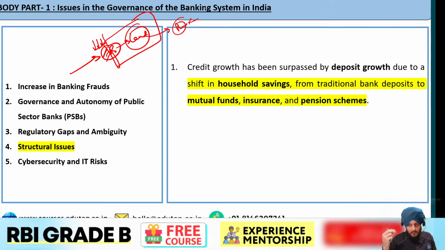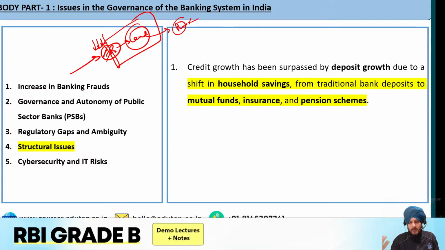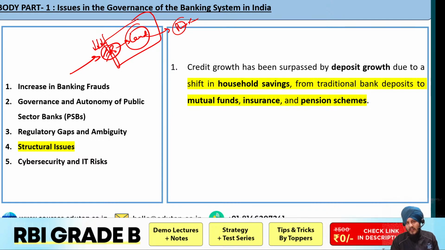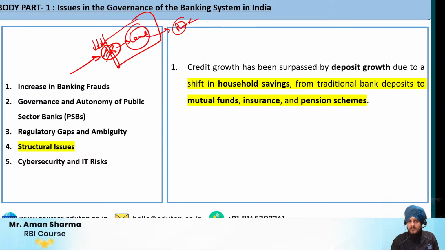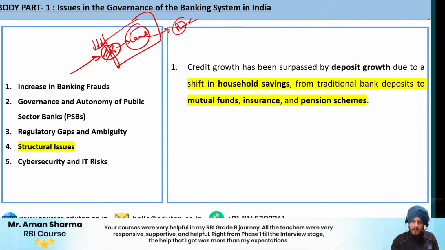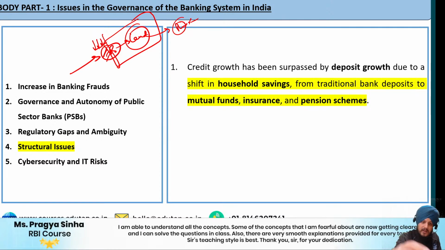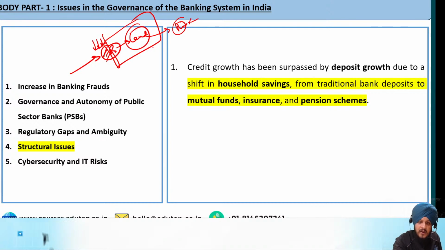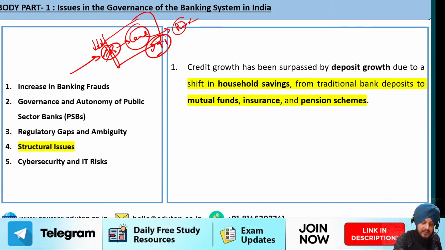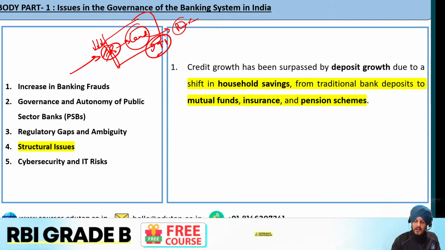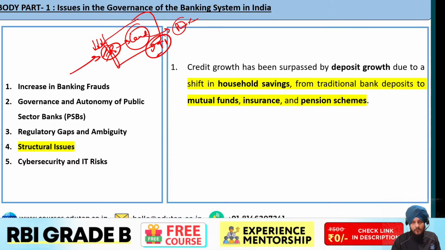So on one side lending is important, because with lending banks are able to generate profit with the help of interest. But at the same time, deposits are also important, because if people will not deposit their money, what is going to happen? The banks will face some kind of liquidity constraints. Fine. And when the banks face liquidity constraints, the interest rate that they charge on lending is also going to increase. That will be the indirect impact, in order to compensate their profit. So that is what could be the consequence of low deposit growth.